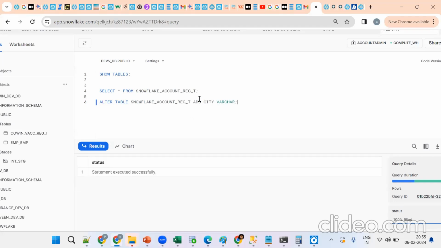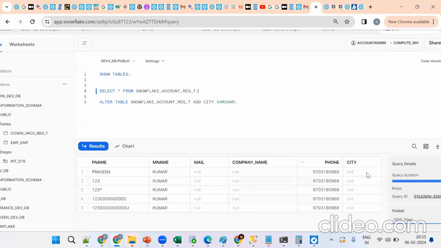What about the values? There are 5 records. What values will get populated by default for the 4 records? Null value. See? Null. So this is the same thing in the null concept. Get the point, sir.